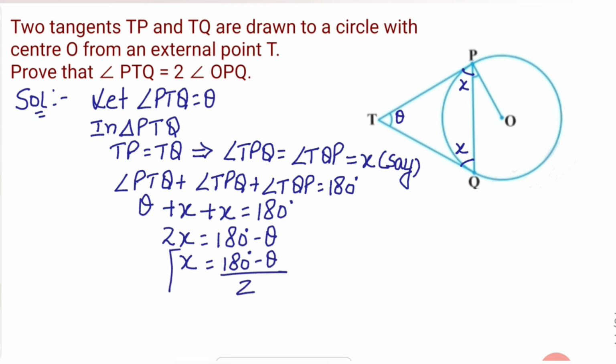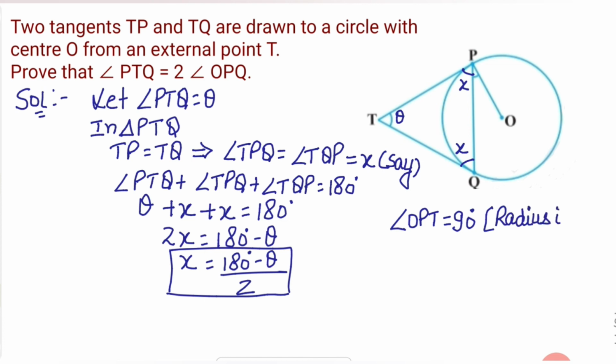Now see, angle OPT is 90 degrees, the reason being the radius is perpendicular to the tangent. According to the theorem, the radius is perpendicular to the tangent, so this angle is 90 degrees.